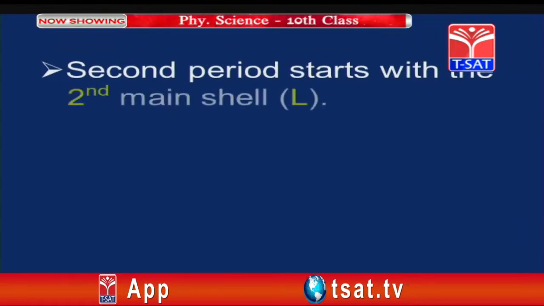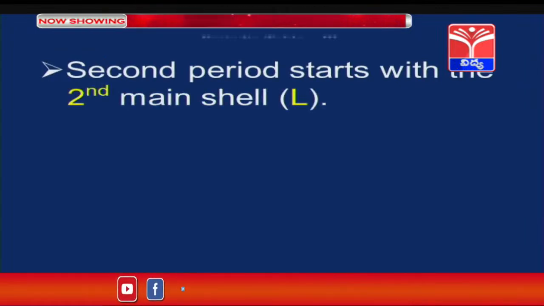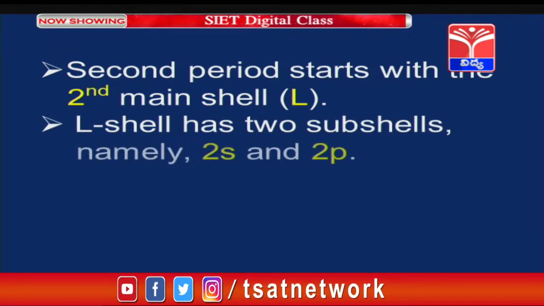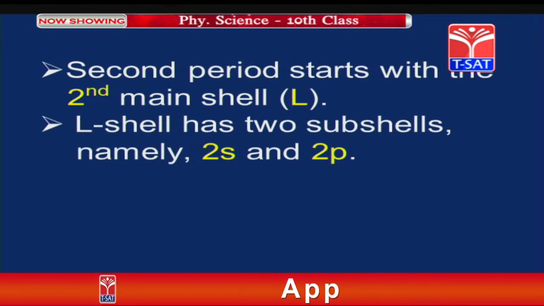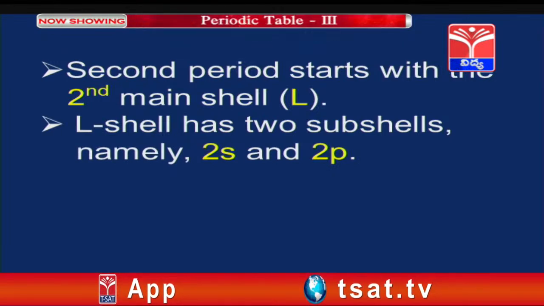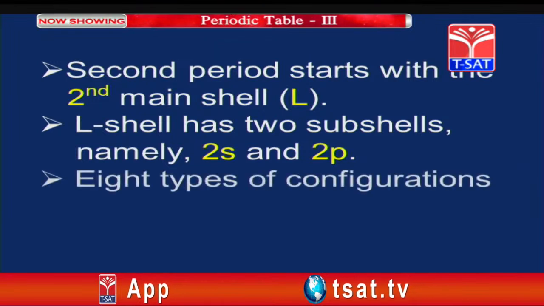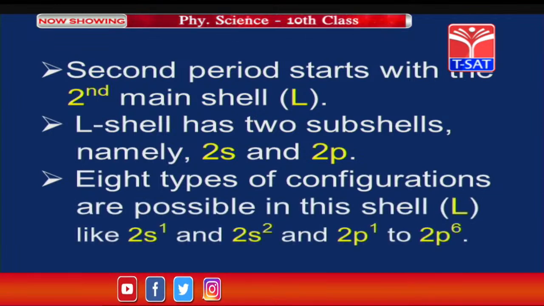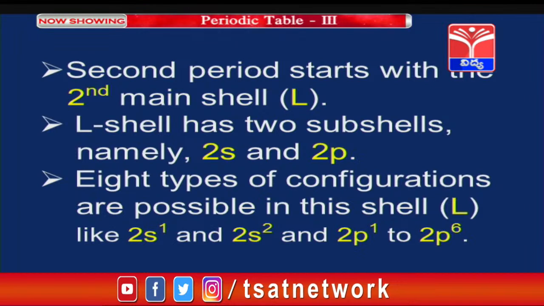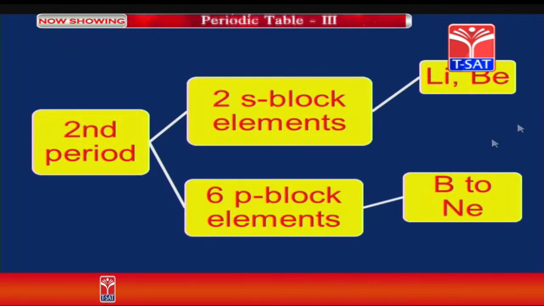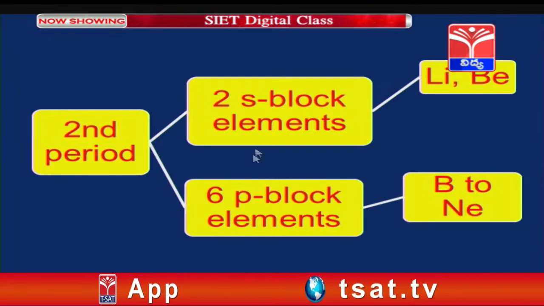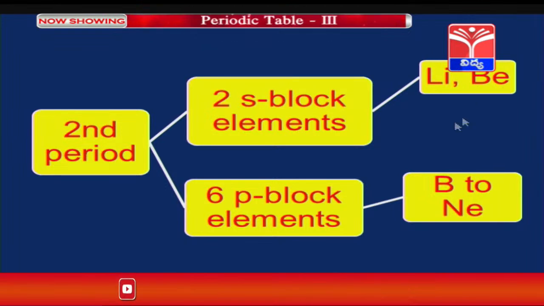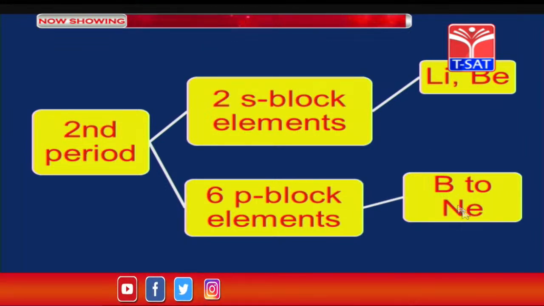The second period starts with the second main shell, that is L, after K we will get the L shell. The L shell has 2 subshells, they are 2s and 2p. Within 2s we can accommodate 2 electrons, within 2p we can accommodate 6 electrons. 8 types of configurations are possible in this shell L, like 2s1, 2s2, 2p1 to 2p6. Within the second period we have 2 s block elements and 6 p block elements. The 2 s block elements are lithium and beryllium, and the 6 p block elements are from boron to neon.